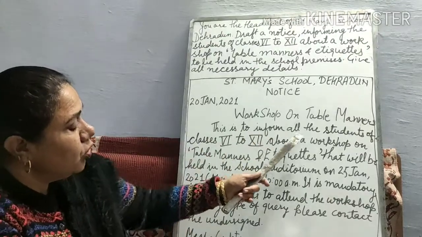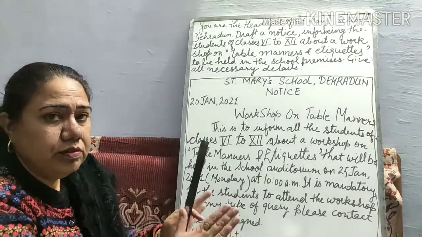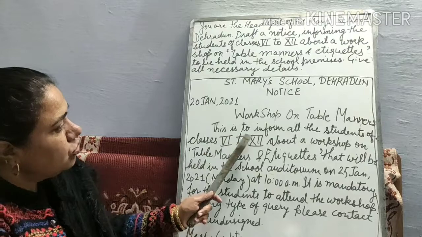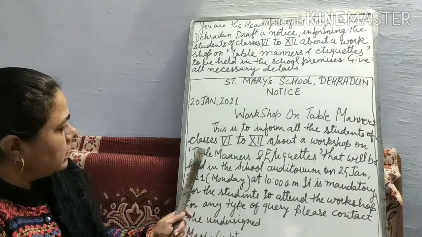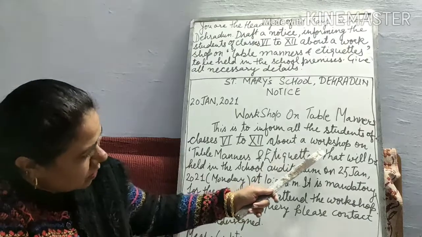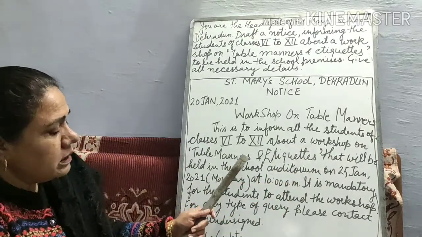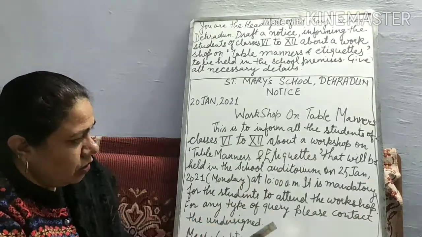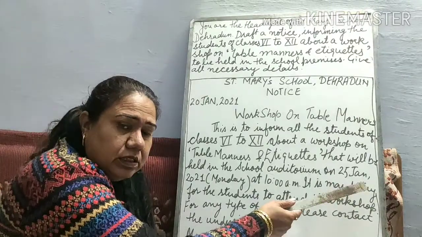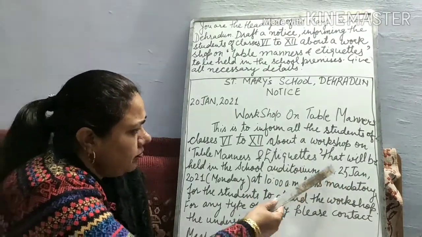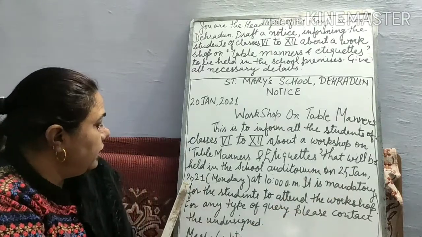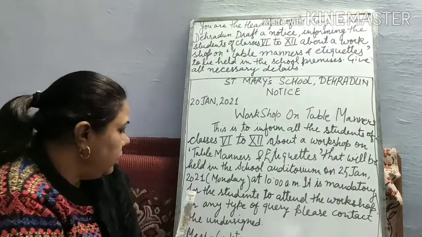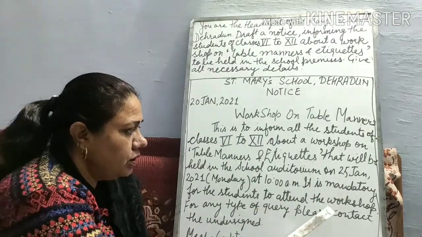Again I am recalling, this is to inform all the students. Or, all the students from classes 6 to 12 are hereby informed. That is up to you, which method you want to adopt, the easiest method. This is to inform all the students of classes 6 to 12 about a workshop on table manners and etiquettes that will be held in the school auditorium on, the date is compulsory, whichever date your school is going to hold the workshop, 21st January 2021, Monday at 10 a.m. It is mandatory for the students to attend the workshop.